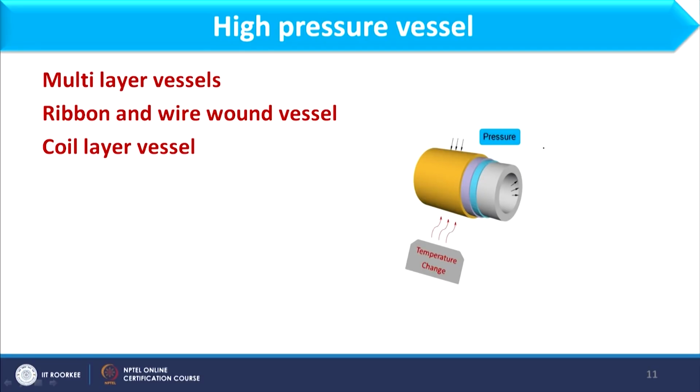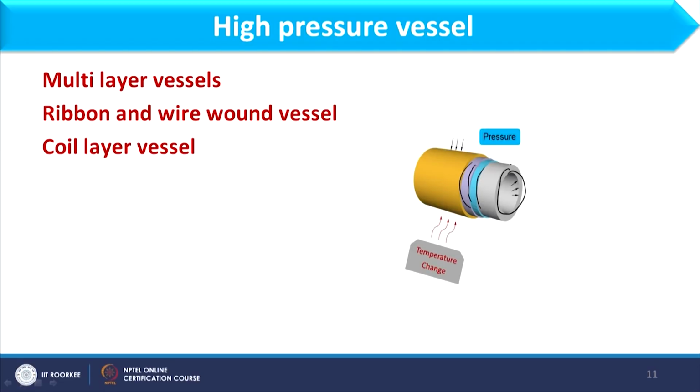So, what is multi-layer? That can be explained through this figure. Here I have the inner vessel, then an outer vessel, then another outer vessel, and then the outermost vessel. In this way we prepare the vessel with layers. When I consider the innermost layer, the pressure will work in this direction. However, for the next layer, the pressure at the inner side of this vessel will act in this way. It means these two pressures act opposite to each other, and then it distributes the pressure properly. In this way we prepare the multi-layer vessel.